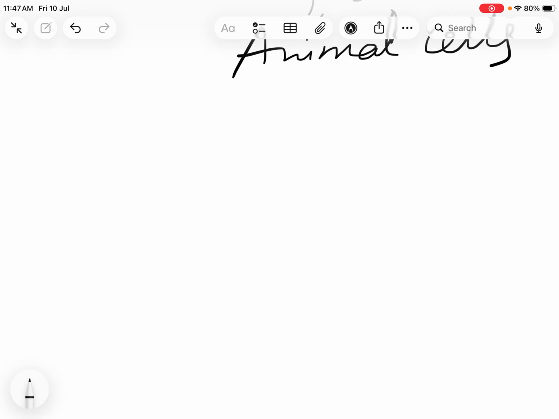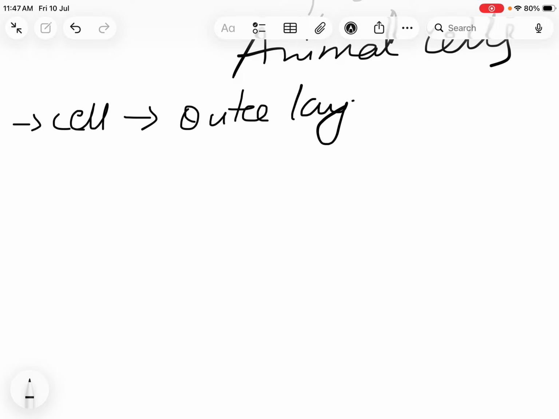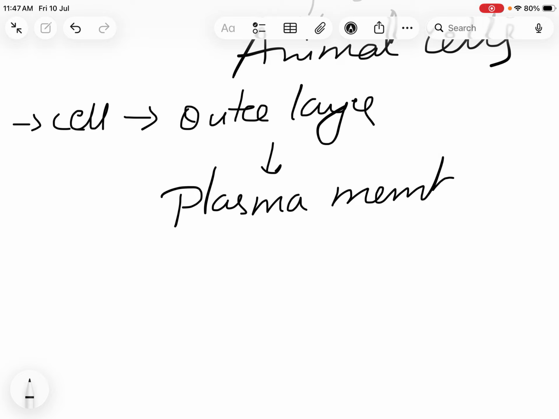Now let's see what he observed and what he gave. He says that every cell has an outer layer which is formed of plasma membrane. This was the first point given by Schwann.